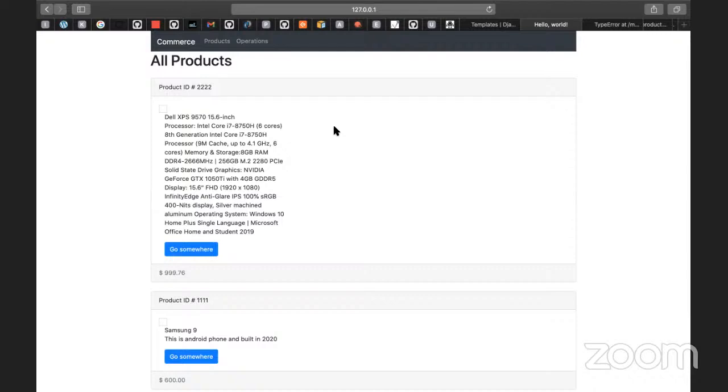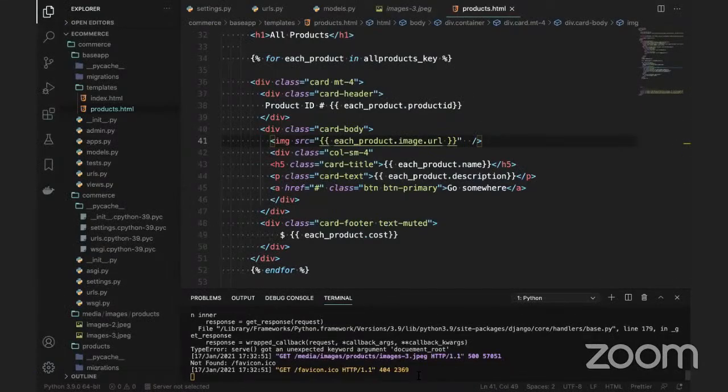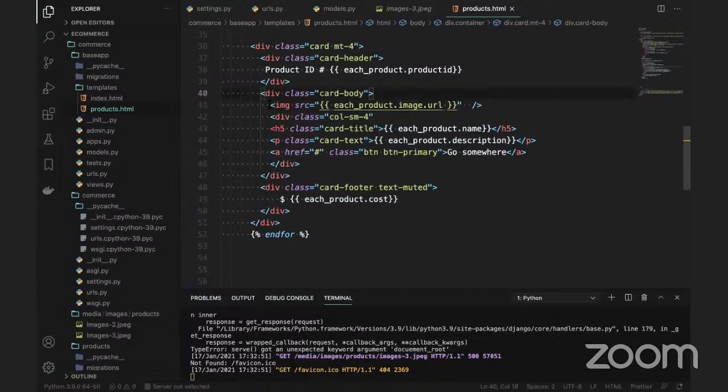Displayed an image field. Okay, nice. I'll go to the code. Your message is showing, display it in the image field. It's the image field on the right. Image src is equal to each product dot image dot url.